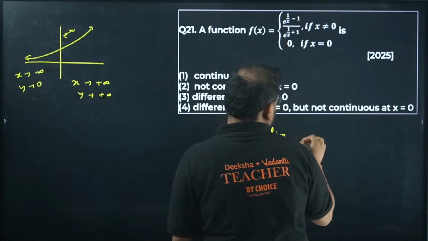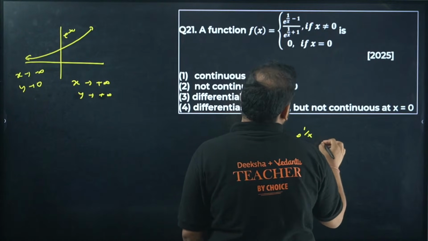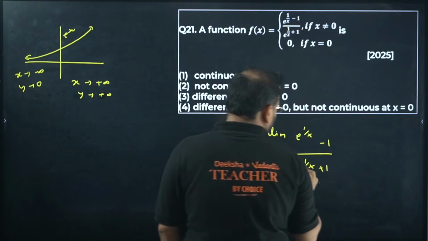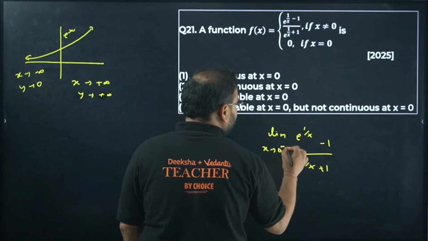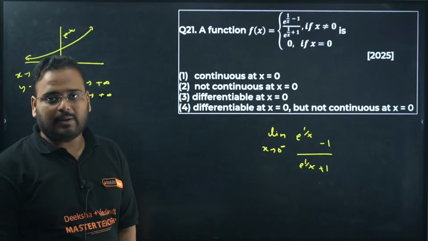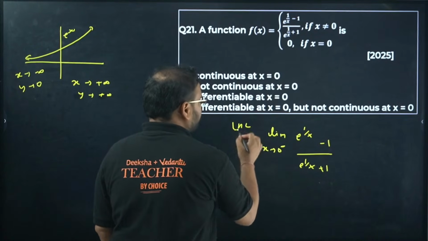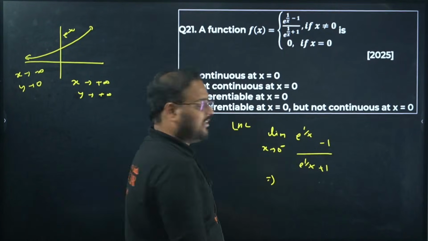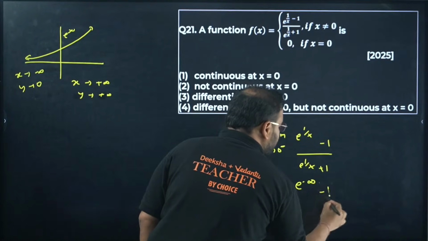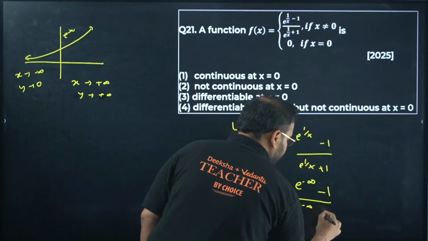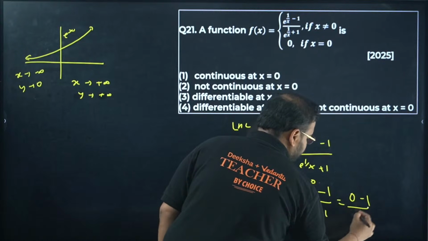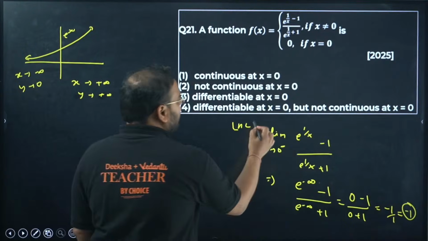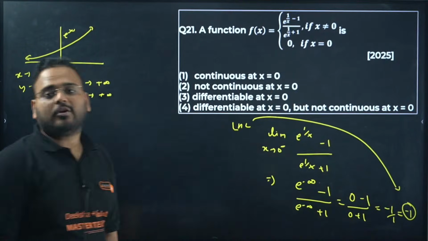So the limit of (e^(1/x) − 1)/(e^(1/x) + 1). Let's apply limit x tends to 0 from the left hand side, for the left hand limit. What happens over here? This becomes e^(−1/0), which means e to the negative infinity, which comes out as 0. So it becomes (0 − 1)/(0 + 1). The answer is −1/1, simply −1. This is the value of your left hand limit.